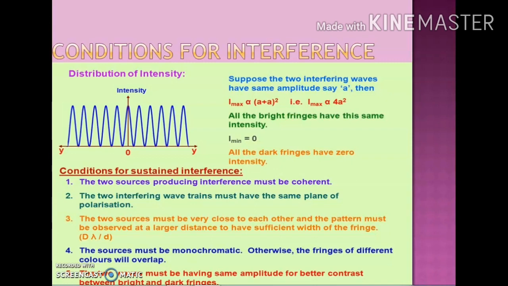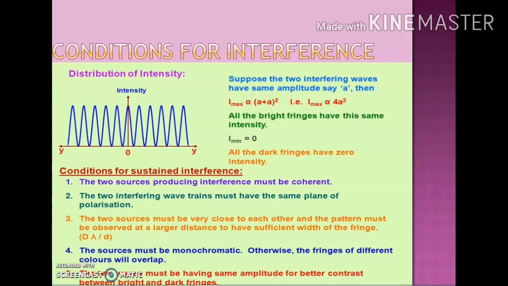Before doing that, I would like to explain this figure to you, the distribution of intensity. When two waves having the same amplitude A superimpose on one another, then due to constructive interference, we will get the maximum intensity, which will be directly proportional to 4A square, as you can see, and we will get the bright fringes.